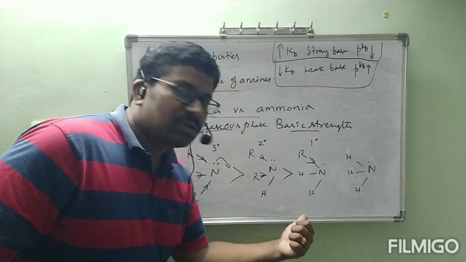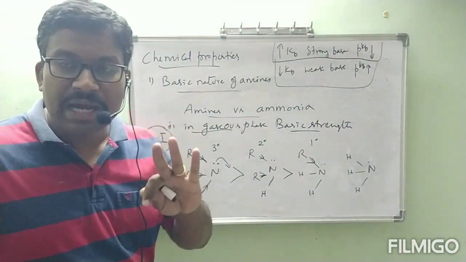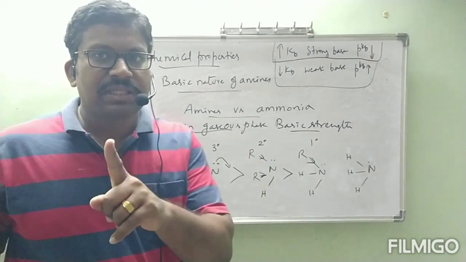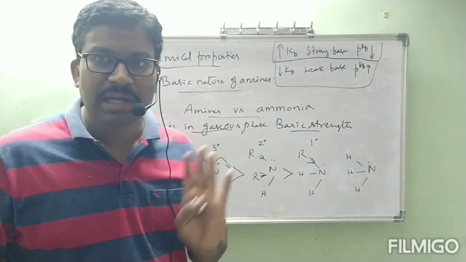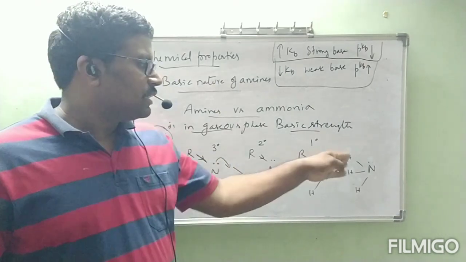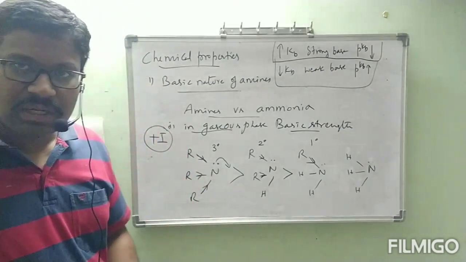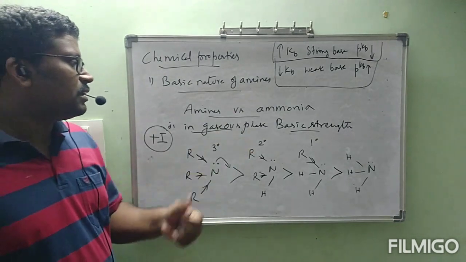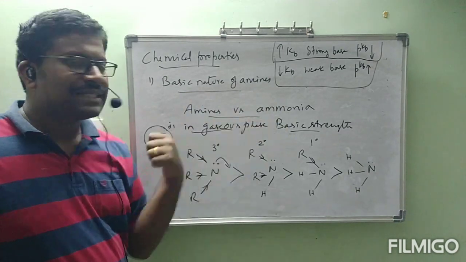Then finally this one is showing more basic nature when compared to ammonia, because nitrogen has 3 hydrogens in ammonia. It has no electron donating effect. Hydrogen is neither electron donating nor electron withdrawing. Now 3 hydrogens are present. It is neither electron donating nor electron withdrawing. Then this one is least. This is the basic strength of amines versus ammonia in gaseous phase.